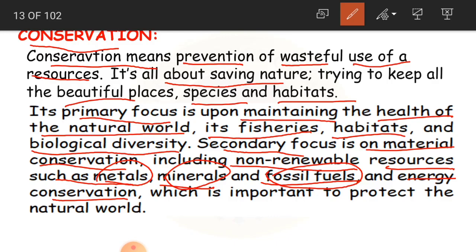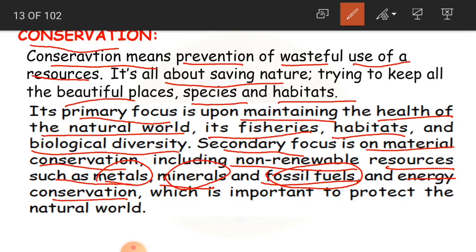And fossil fuels. What are fossil fuels? They are made from the remains of marine animals. For example, petrol. Actually, they are crude oils. It takes millions of years to form crude oil from dead and decayed animals under the ground. Because of the high pressure and temperature, this oil is formed. And when we refine it, then oil, kerosene and petrol are extracted from that refined oil. Okay, children, so we have to save such resources.